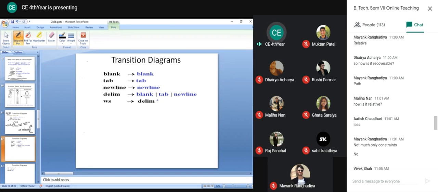Now similar to that, we can construct a transition diagram for white space. So again, in a similar way, I can construct the diagram. Now here you can see it is delimiter plus, so one delimiter is compulsory. So we'll represent it in this way.